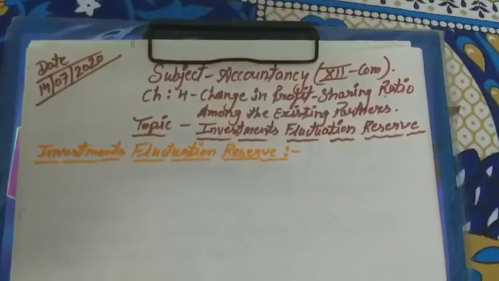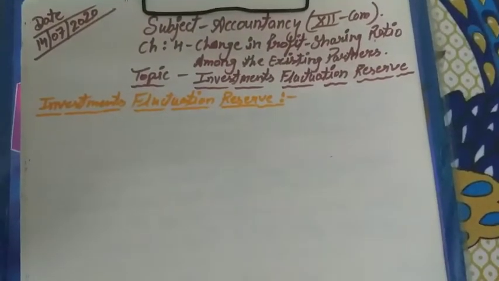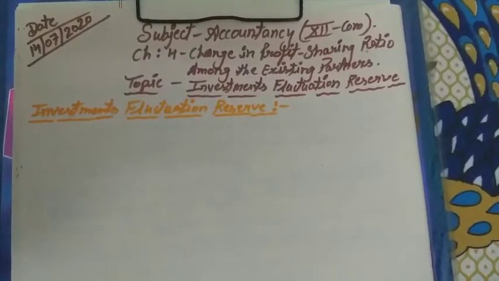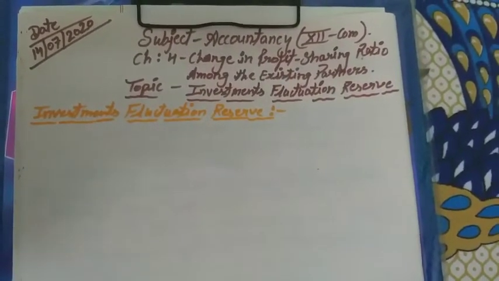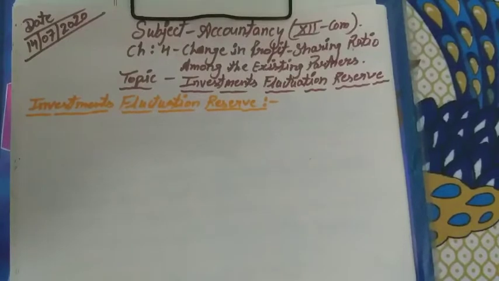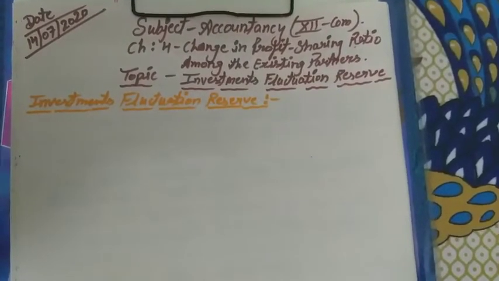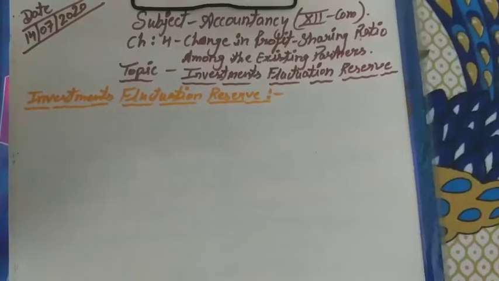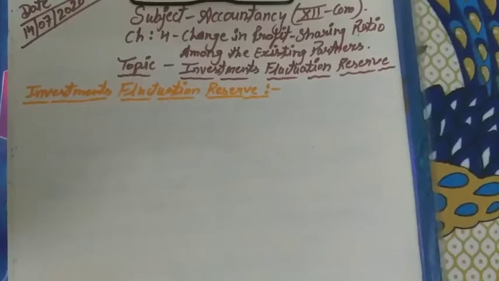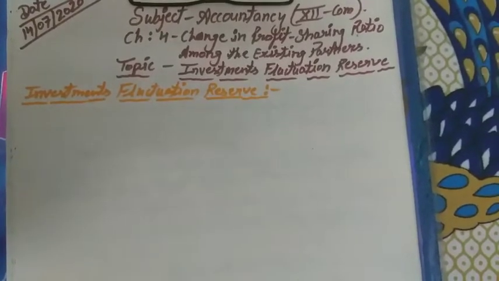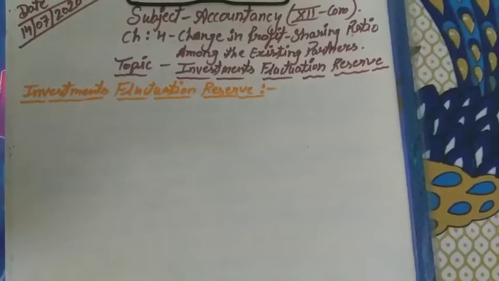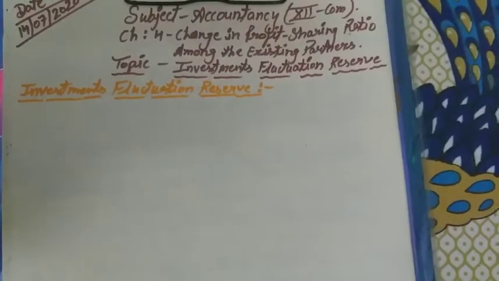What is investment fluctuation reserve? Investment fluctuation reserve is a reserve which is used in a particular organization to cover the value of investment whenever the value falls in investment due to the market value, or we can say market value is less than the book value.